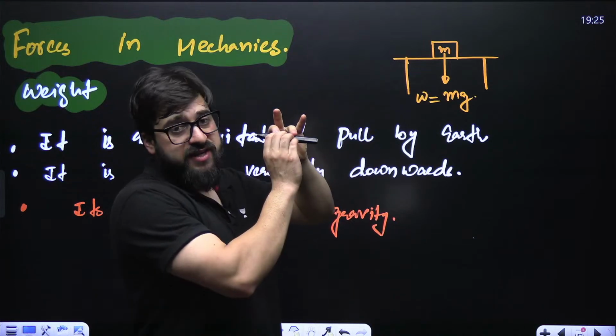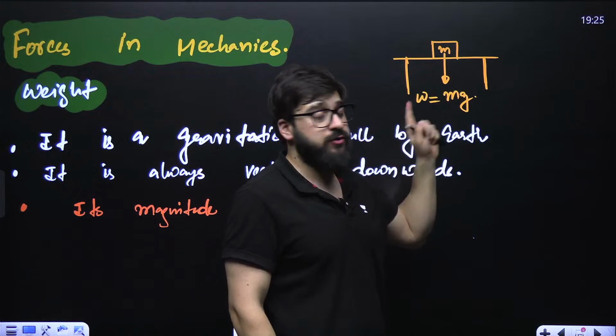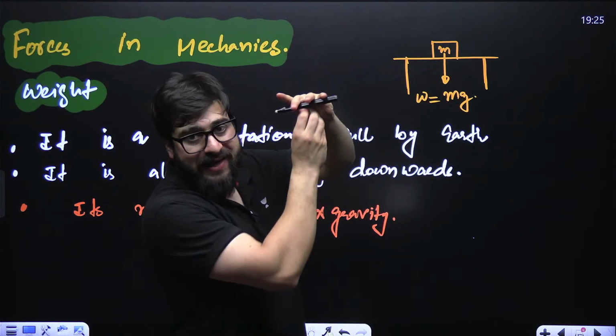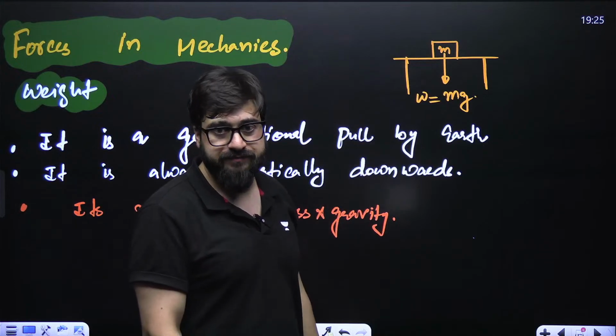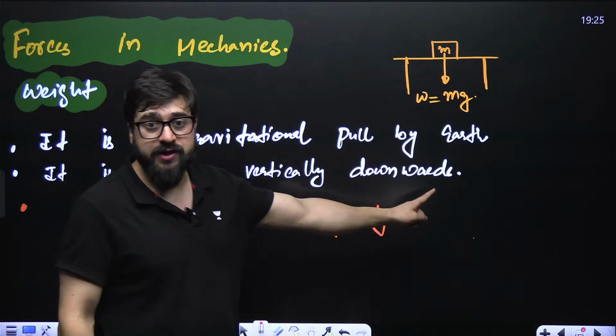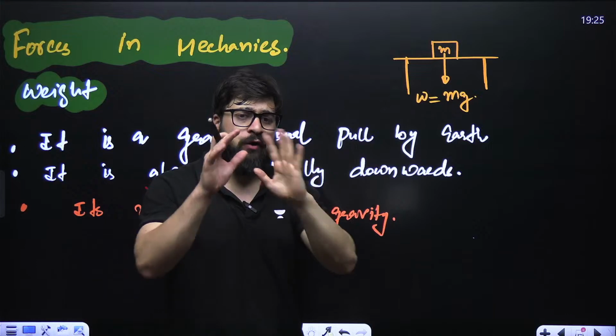We say m is 1, g is 10, acceleration due to gravity, so 1 into 10 is 10. That is 10 Newton force acting on this in the downward direction. It is always vertically downwards on any object.